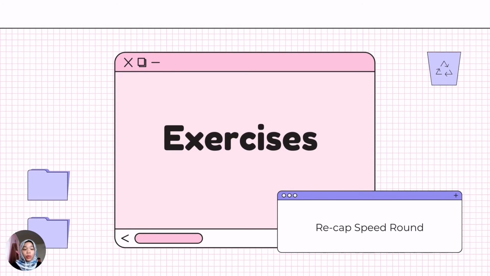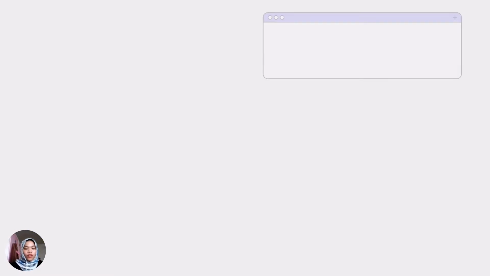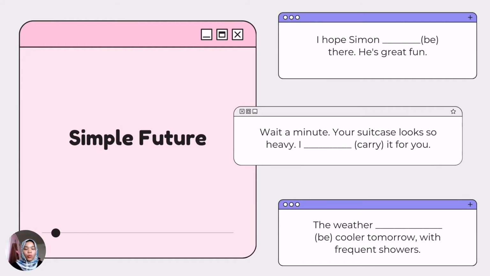For recap, speed round. So the future simple. I hope Simon blank in parentheses be there. He's great fun. Wait a minute. Your suitcase looks so heavy. I blank in parentheses carry it for you. And then the last question, the weather blank in parentheses be cooler tomorrow with frequent showers. I will give you some time to think about your answer.